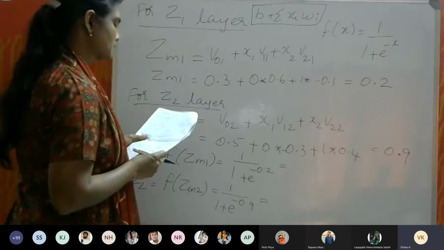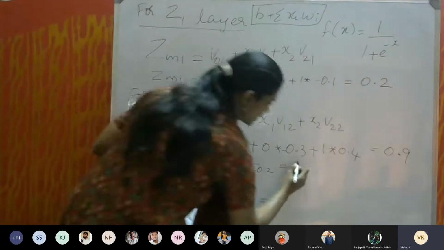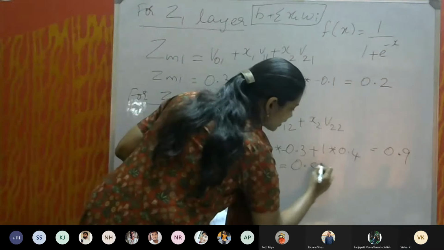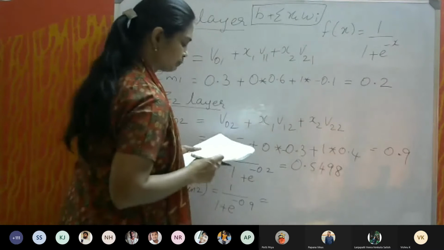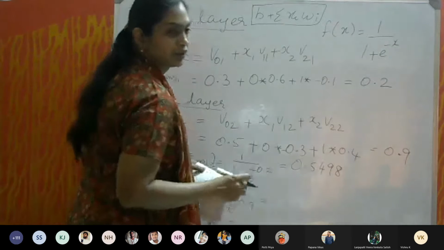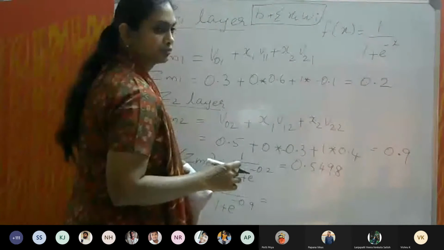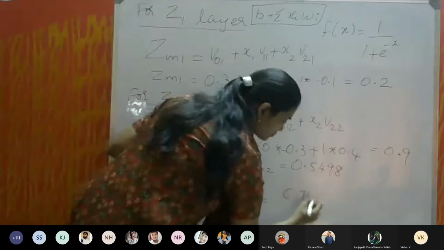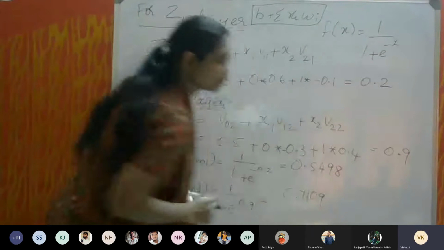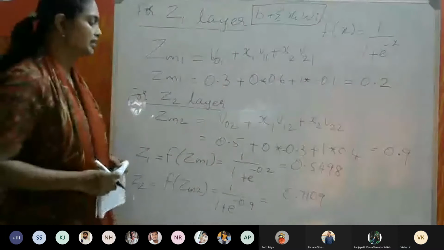Ma'am, 0.5498. Yeah, exactly. 0.5498 and this will be 0.7109. Absolutely right. So now what is the next step?